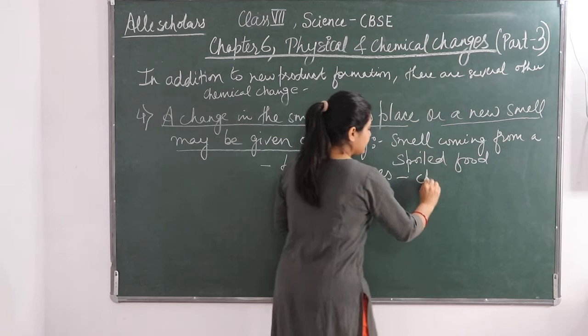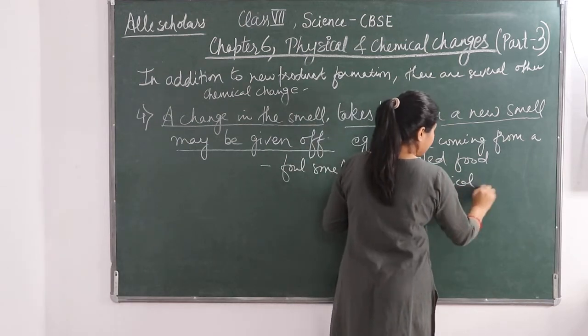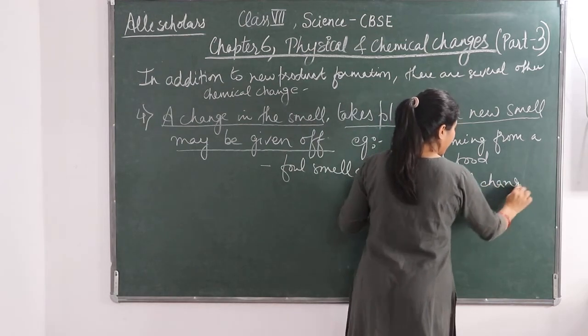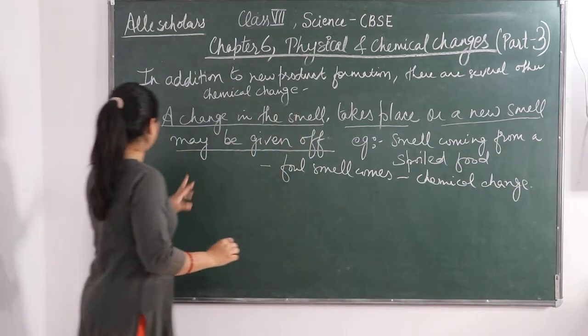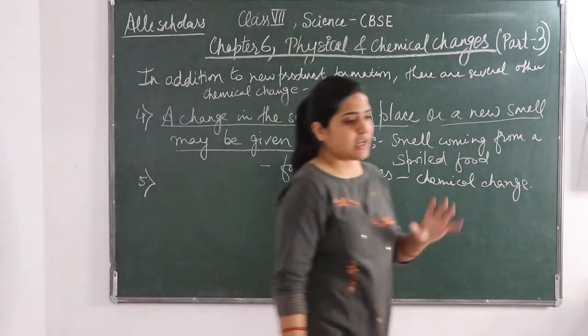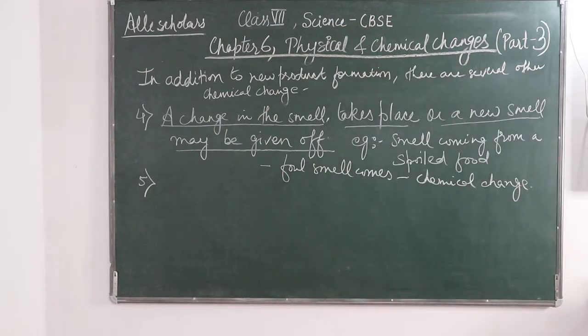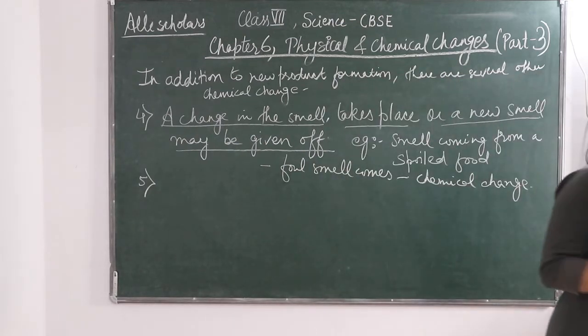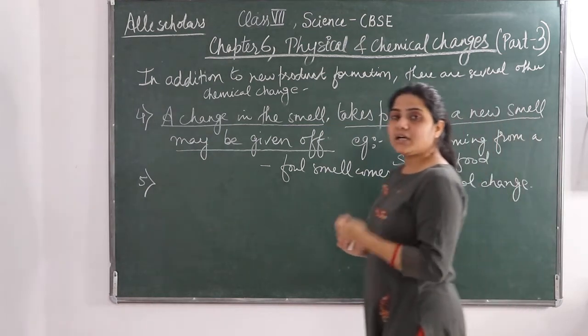Okay, and this is what? This is a chemical change. Okay, so we have discussed the 4 types of chemical change. Next, the 5th type of chemical change is a very important chemical change. That is a change in color.